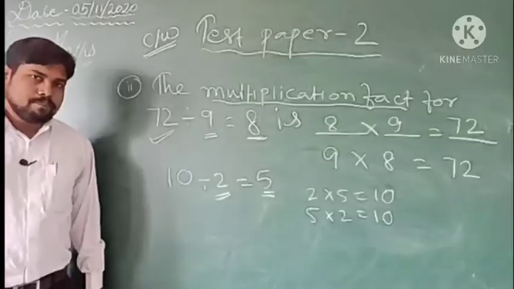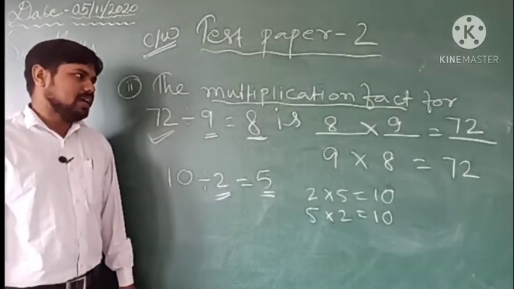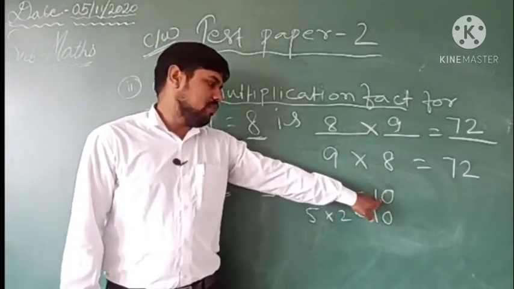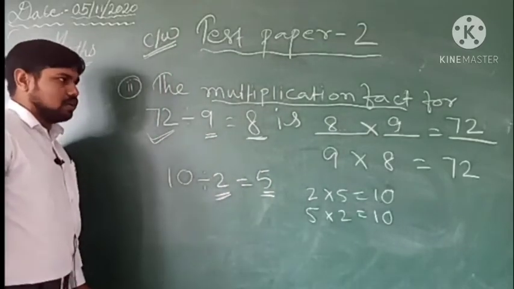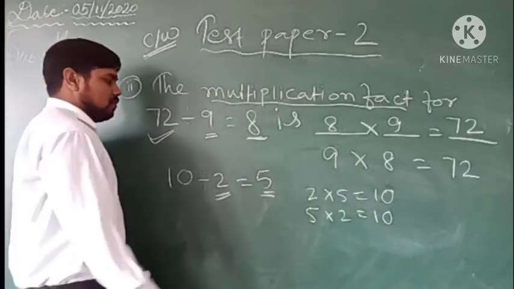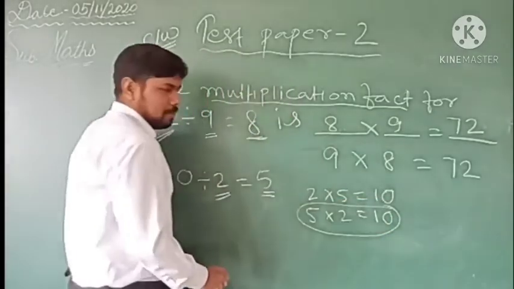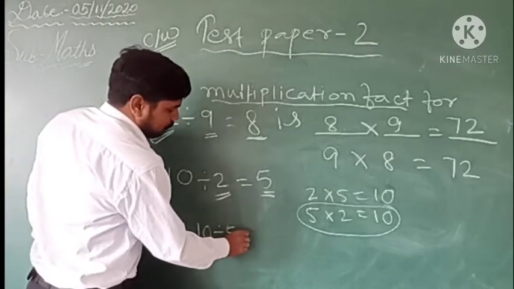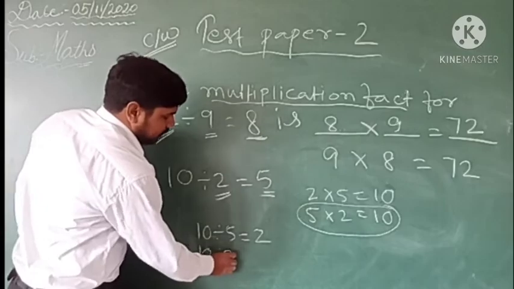Apart from this, there is also the division fact. We have also studied the division fact: if you divide this number by this, the other number will come. If it asks for the division fact instead of the multiplication fact, then we write the division fact of this number. So the division facts will be 10 divided by 5 is equal to 2, and another division fact will be 10 divided by 2 is equal to 5.